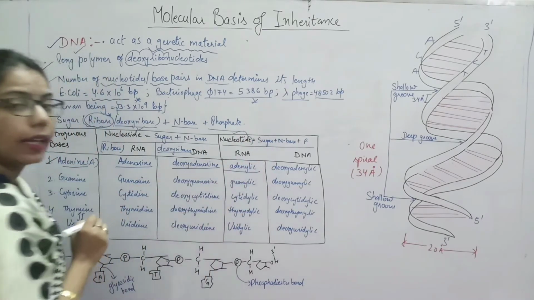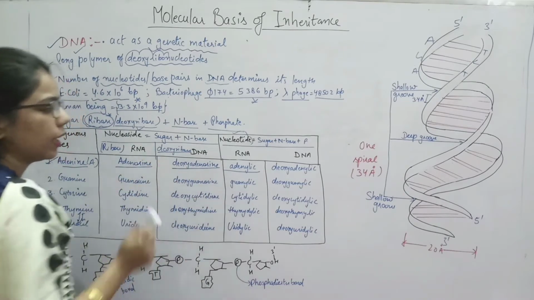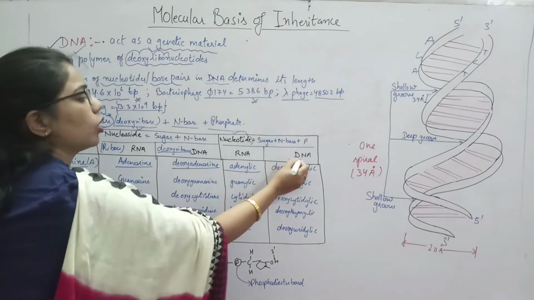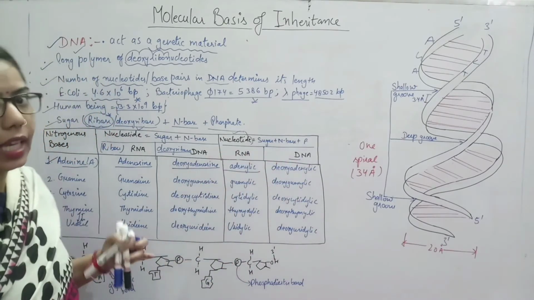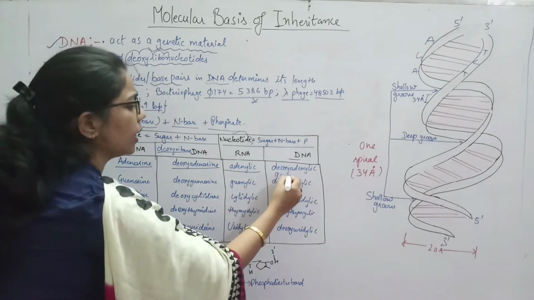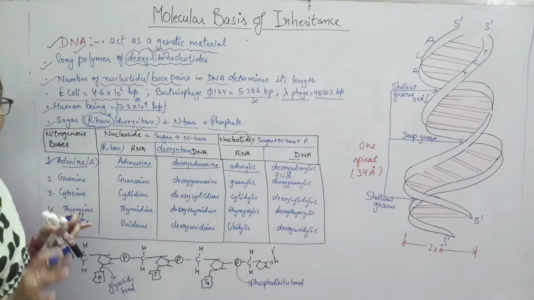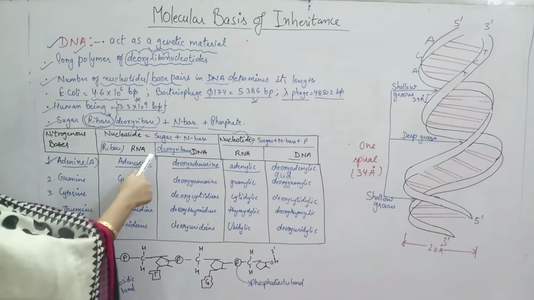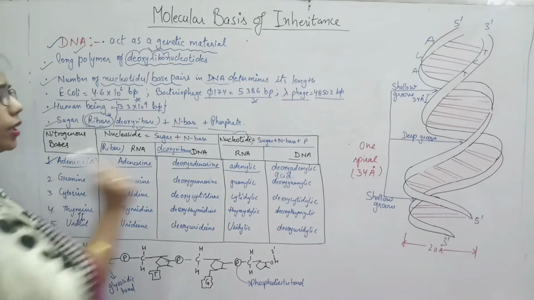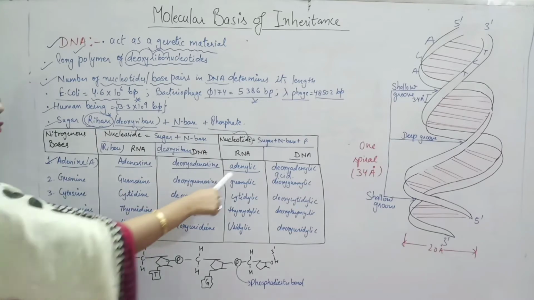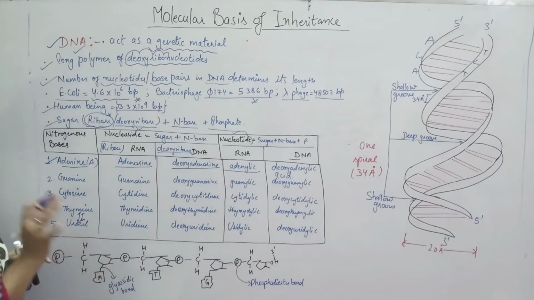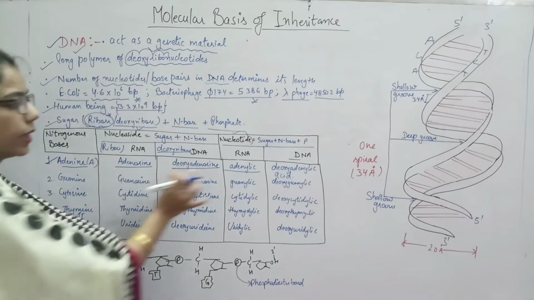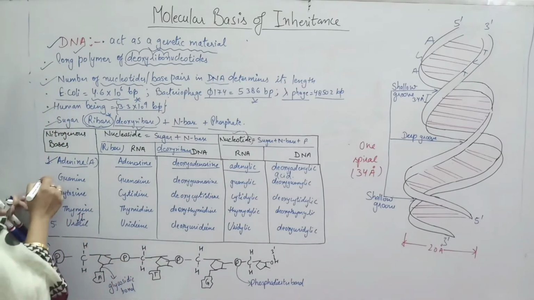So what will it form? Adenylic acid. Again, when we are talking about DNA, in DNA deoxyribose is there instead of ribose, so we say deoxyadenylic acid. Make sure you know how these names are derived, as it may be asked in the examination. What is the nucleoside of adenine? What is the nucleotide of adenine? You have to put this answer directly. For that you have to understand why we have given this name to this nucleoside and this nucleotide. The same thing we will follow here also.